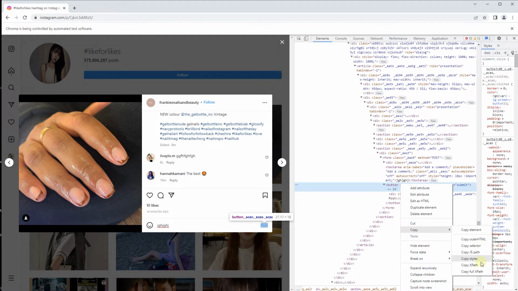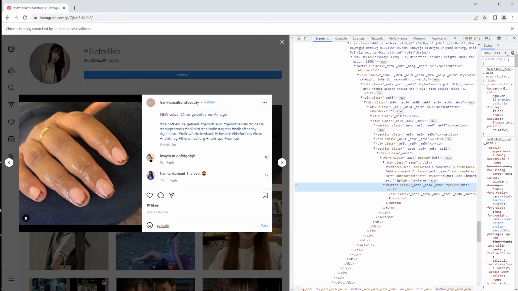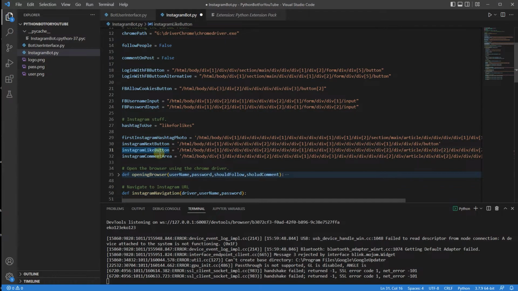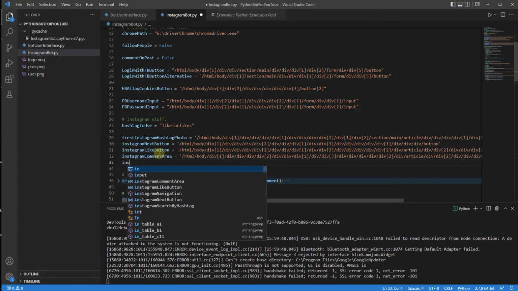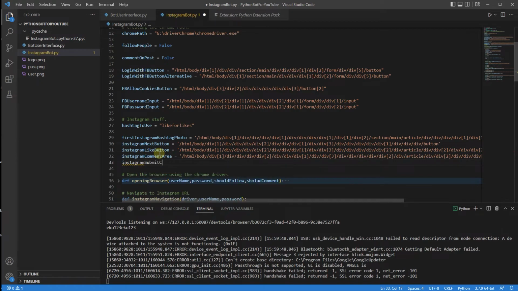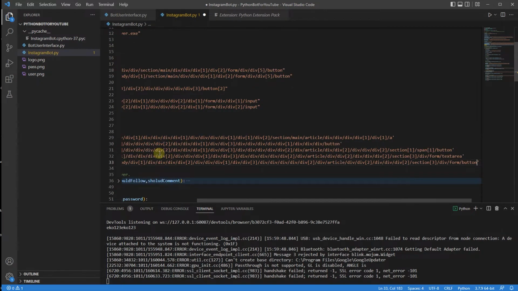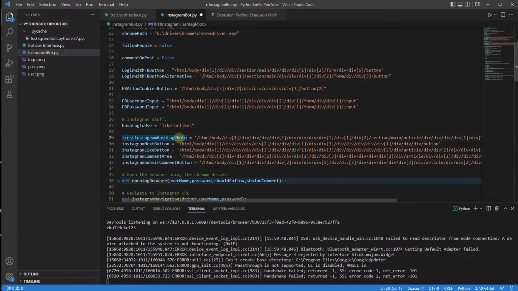Copy the button. This is going to be Instagram submit comment button. And I think we actually have all of the data that we will need. Obviously, this might be changed in the future. So keep in mind that you're finding them on your own.